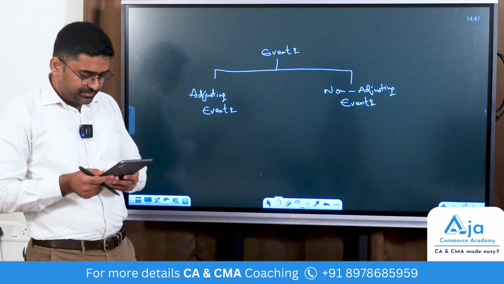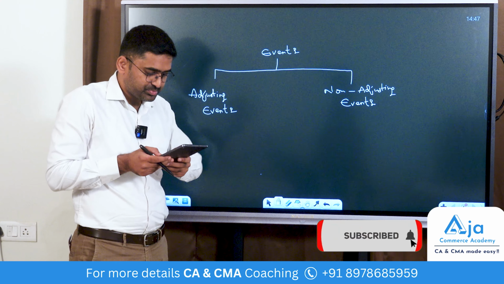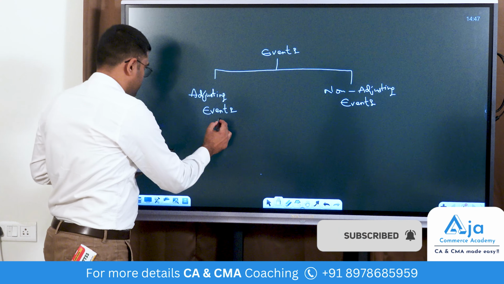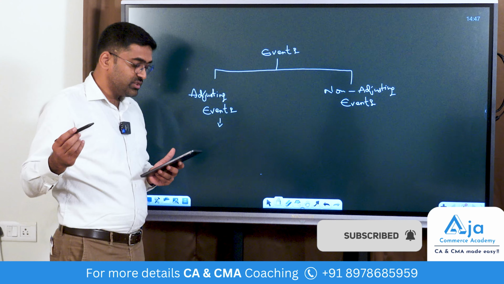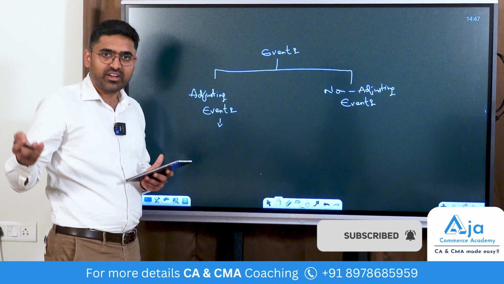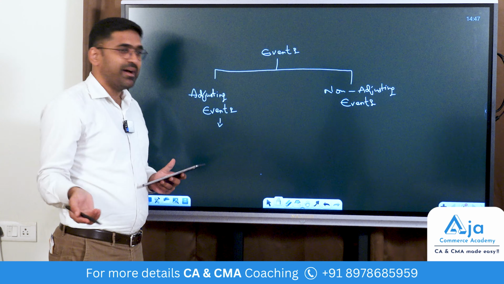Let me read out the examples. Adjusting events are those which provide further evidence of a condition that existed at the balance sheet date.